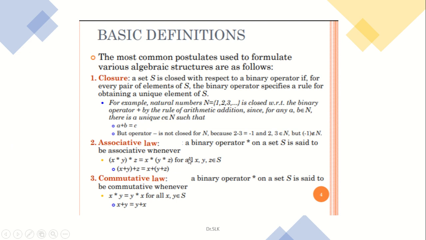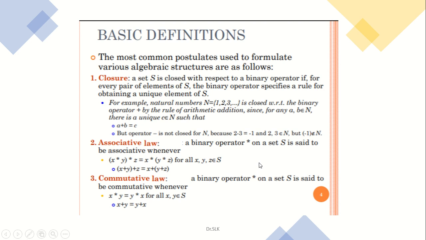These values are equated for all x, y, z, which should be in the given set alone. This is called the associative axiom, and it deals with the parenthesis usage. When you take the parenthesis for the first two elements, times the third element, it should be equal to the first element times the parenthesis of the second and third elements. It can be used for other operators also. For example, for addition: x plus y plus z is equal to x plus of y plus z.